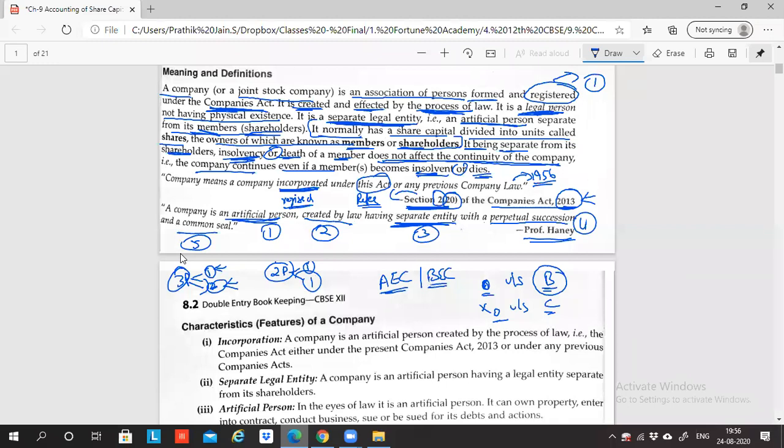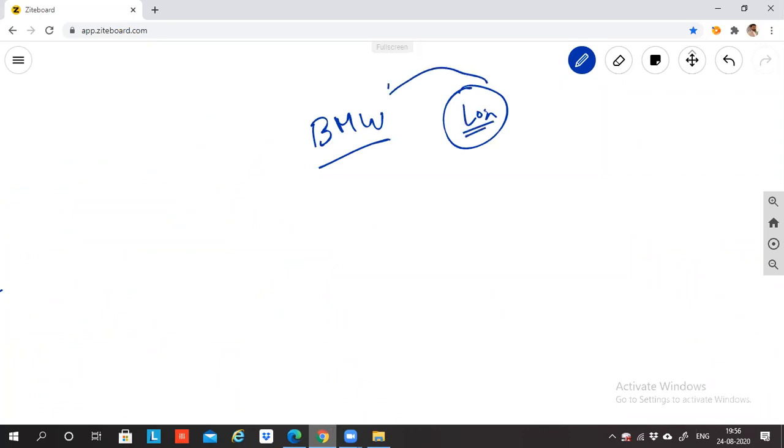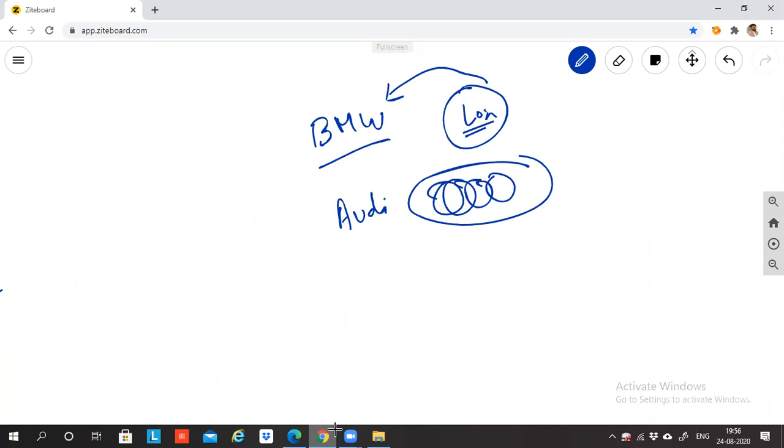Confusion does not arise. So this is basically, guys, if you see, each and every brand is known by its logo. So let's say if I say BMW, can I say it is known for its logo? If you look at a BMW logo, you'll say it is BMW. So can I say this logo is an identification of the brand? Again, Audi has got a logo. When you see this logo, you'll say this is Audi. Like that, every brand has got a logo. Similarly, a company has got a seal, which is an identity. This seal will give the identity. If I put the seal on some paper, it gives an identity that this belongs to this company.